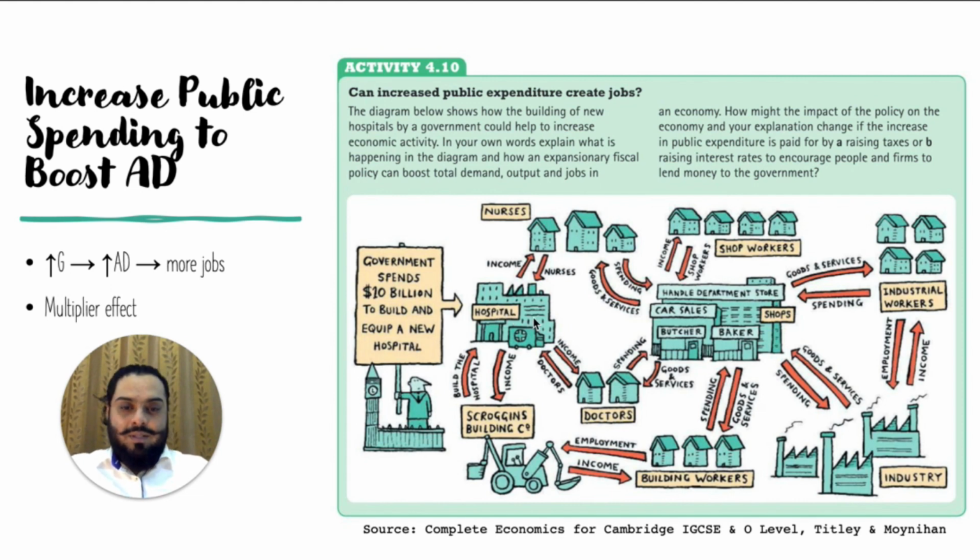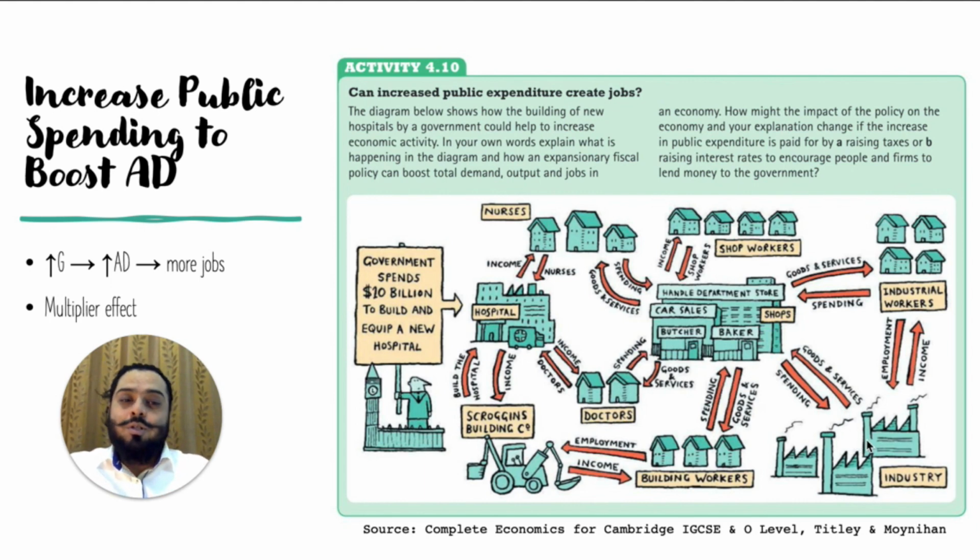When government builds this hospital, it creates income for the construction company. The construction company, in turn, would employ building workers, and they would earn money from here. They would go and spend this money on supermarkets and buying goods and services, things like buying food, getting a car, and other things that they would consume. That would increase demand for goods and services that are produced by the industry.